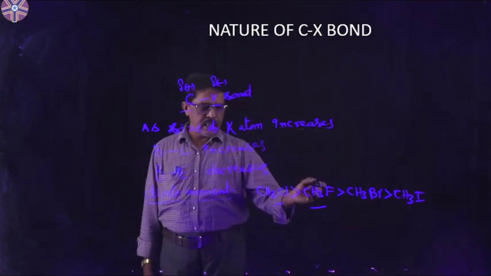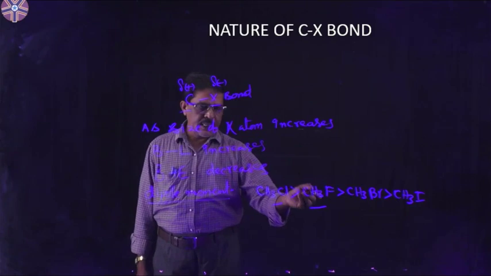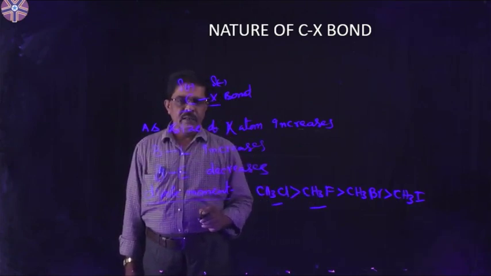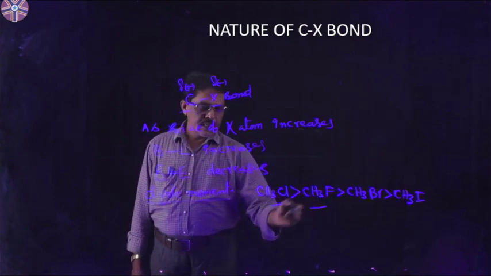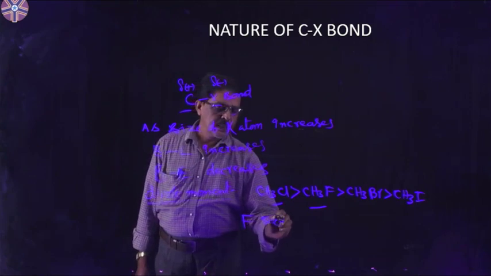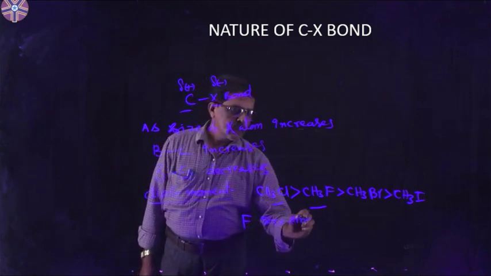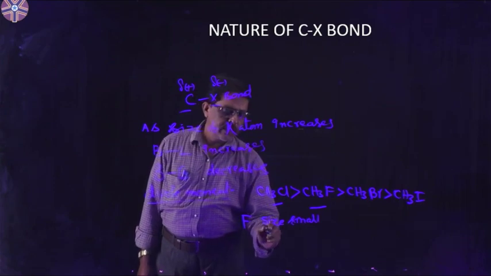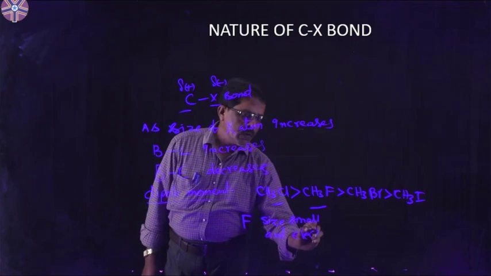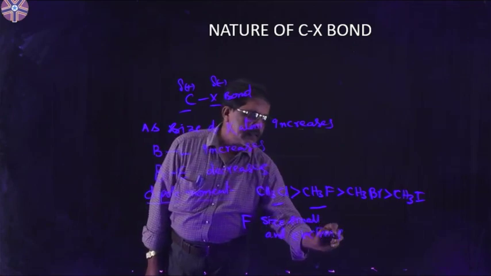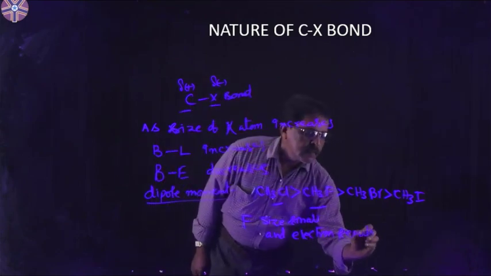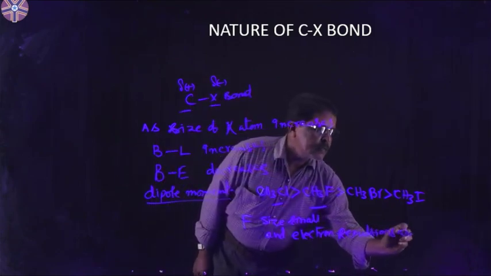Important note here, you observe it. Fluorine, though it has more electronegativity, has a dipole moment less than methyl chloride. Why? Because of the small size of the fluorine atom, electronic repulsions are more.